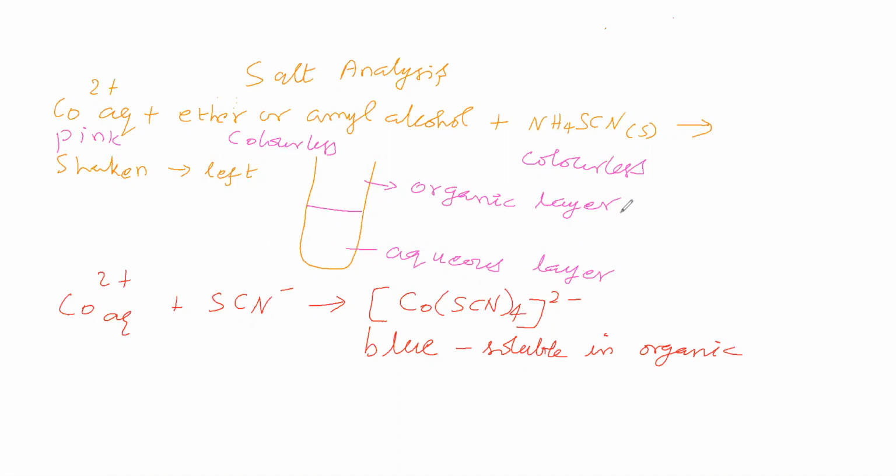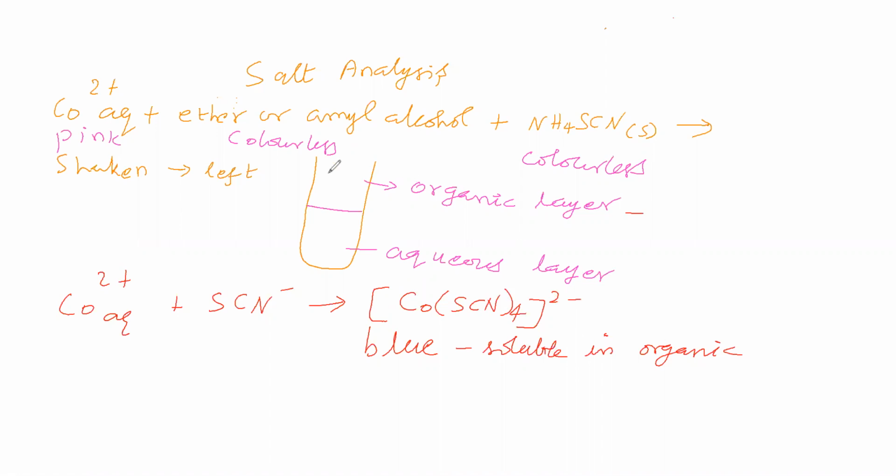Therefore, what color will the organic layer show? The color of Co2+ is pink, ether or amyl alcohol is colorless, NH4SCN is colorless. You shake the contents very well and leave the system for sufficient time, then you get 2 layers, one aqueous layer, another organic layer. This Co2+ combines with SCN minus from ammonium thiocyanate and gives the complex [Co(SCN)4]2-. It is blue and soluble in the organic layer to a large extent.